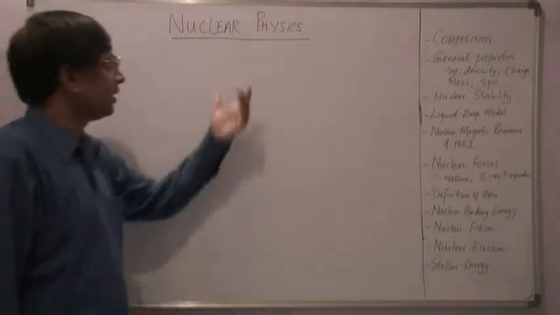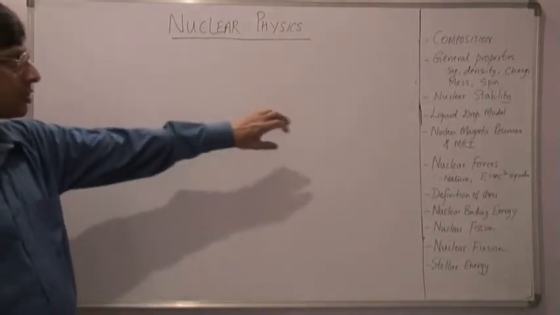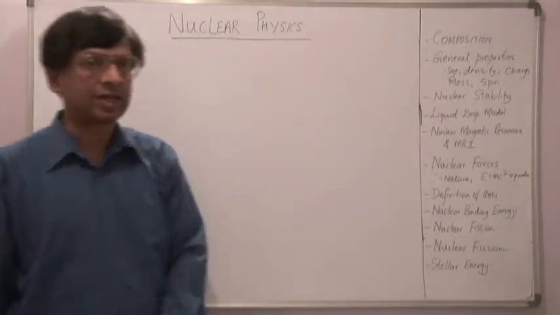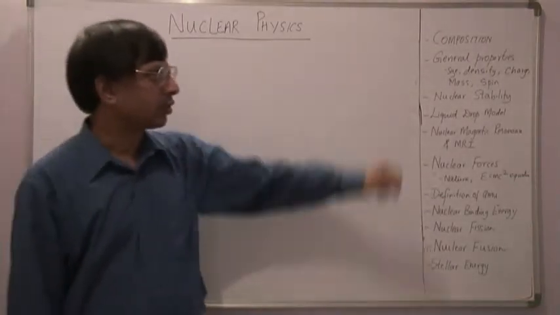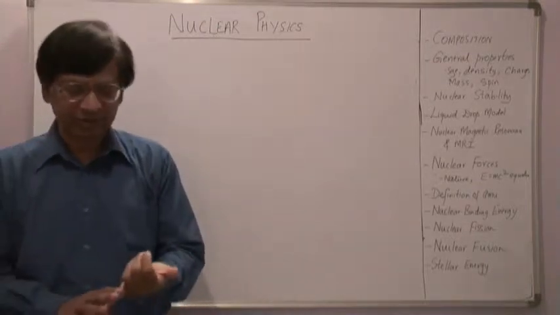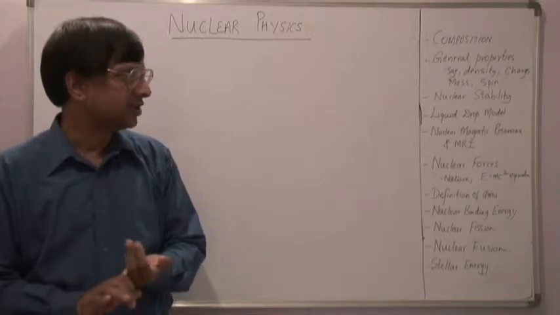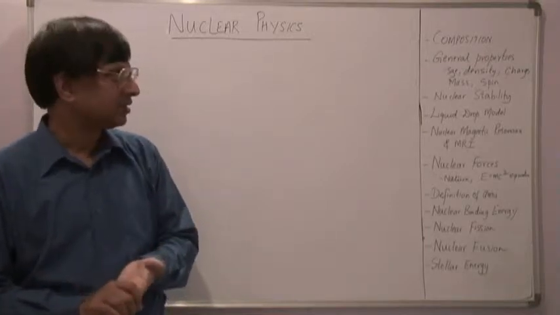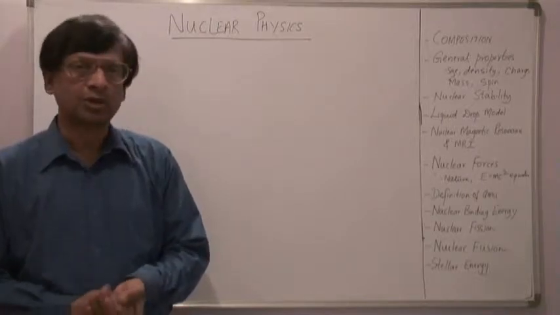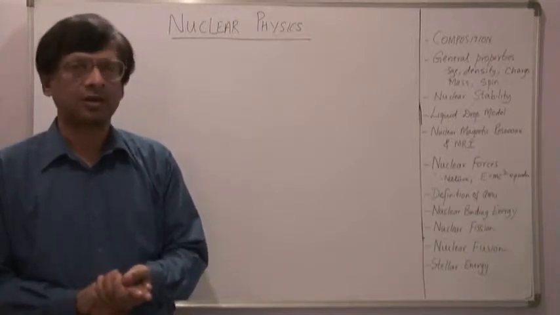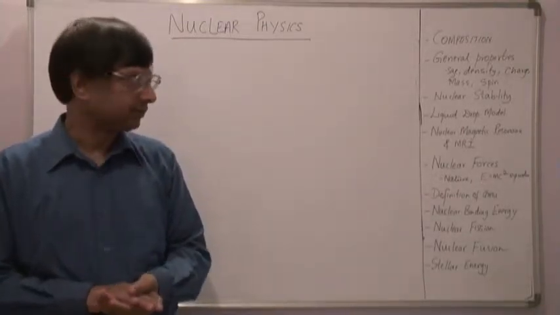Welcome to this introductory session on nuclear physics. In this session we'll be talking about the following aspects. We'll talk about the composition of a nucleus. We'll look at the general properties of the nucleus, including size in terms of radius, the density, the charge and mass, and we'll have a brief look at the concept of spin. We'll also look at what makes a nucleus stable in terms of nuclear stability, and we will talk about